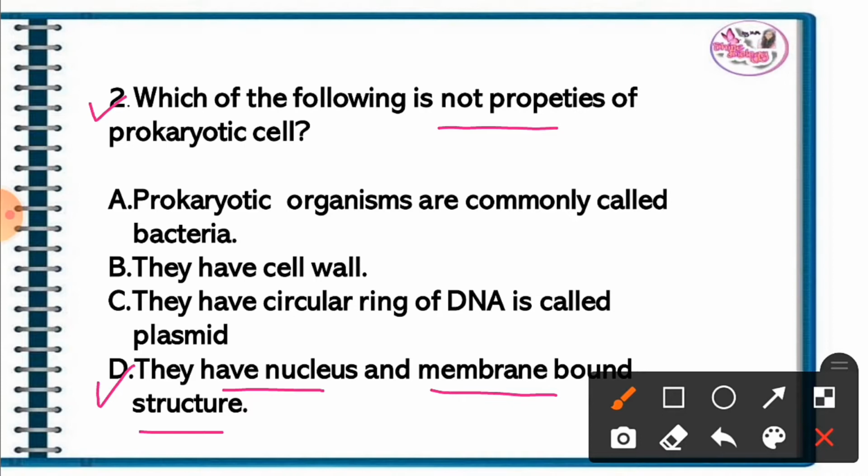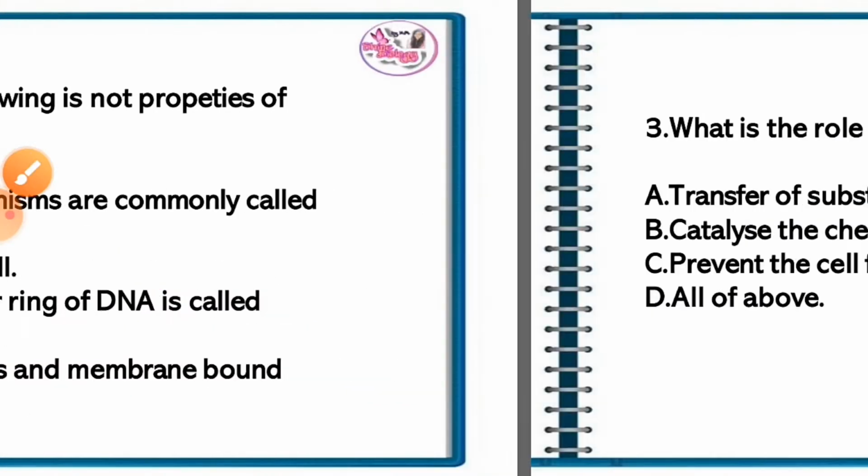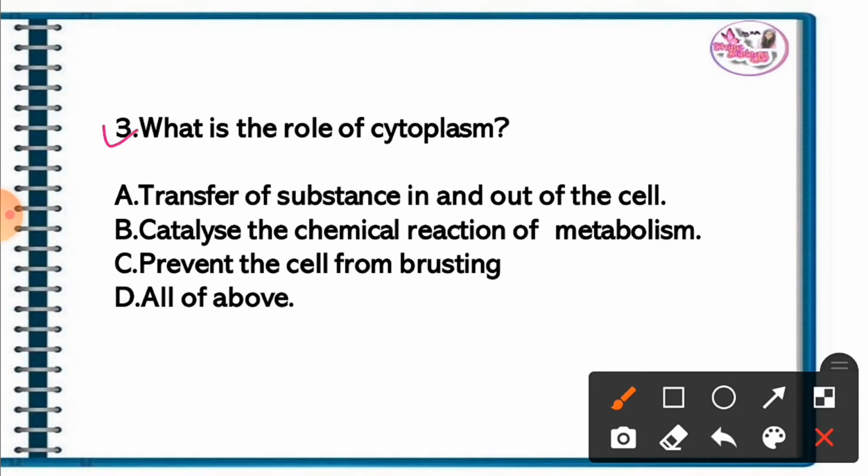While prokaryotic organisms are commonly called bacteria, they have cell wall and they have circular ring of DNA called plasmid, which are the property of prokaryotic cell. Question 3. What is the role of cytoplasm? The correct answer is option B. They catalyze the chemical reaction of metabolism.